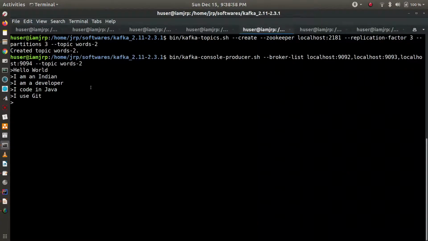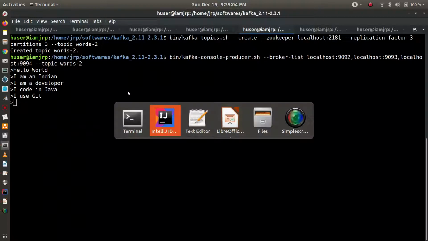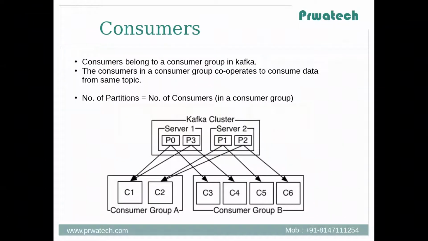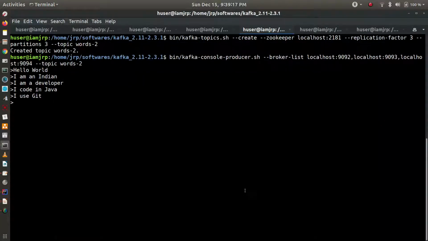Okay, so what I will do now, I will publish some records here. Because these belong to two different groups as in the diagram, C1 and C3 both will get the data, because they belong to different consumer groups. Okay, so let's see.